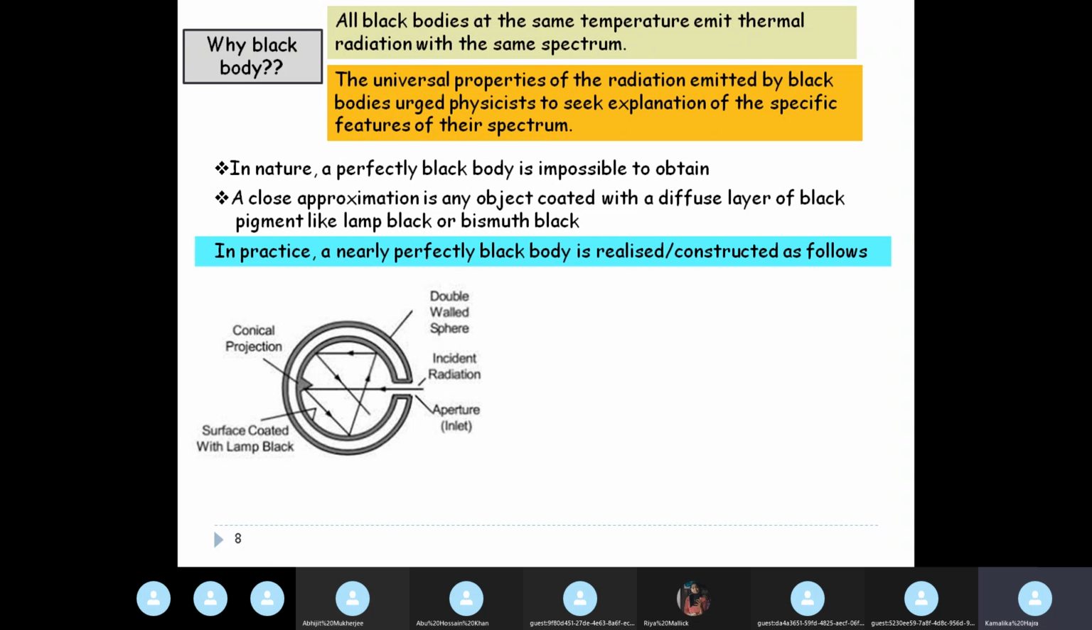So when this kind of a cavity is formed, and there is only one way in which this kind of radiation is entering through this small hole, and then it gets absorbed because it's entirely, just a second.